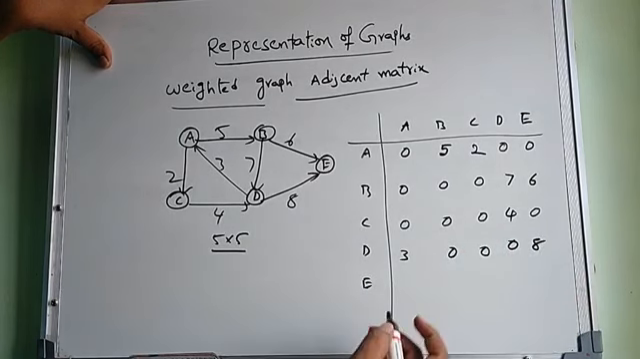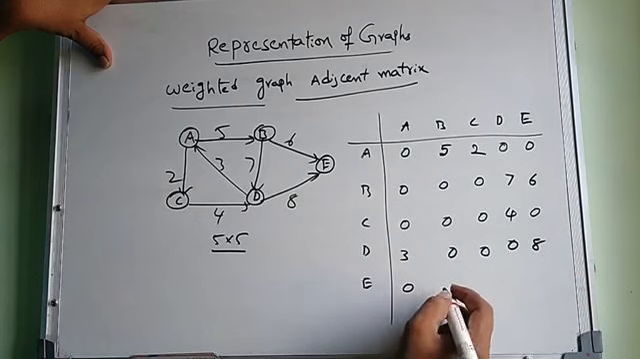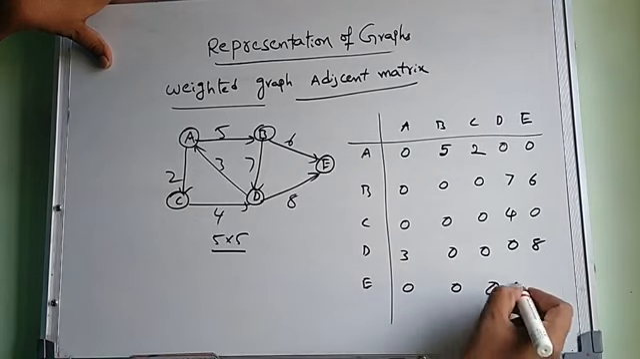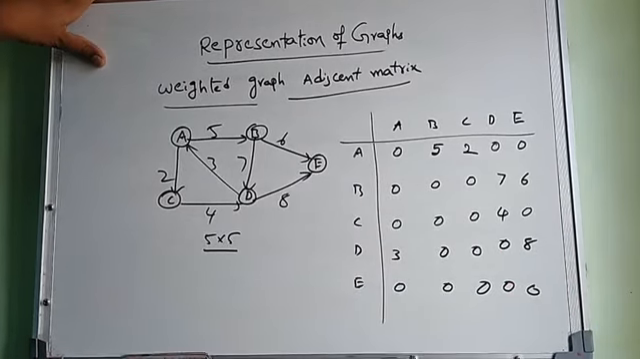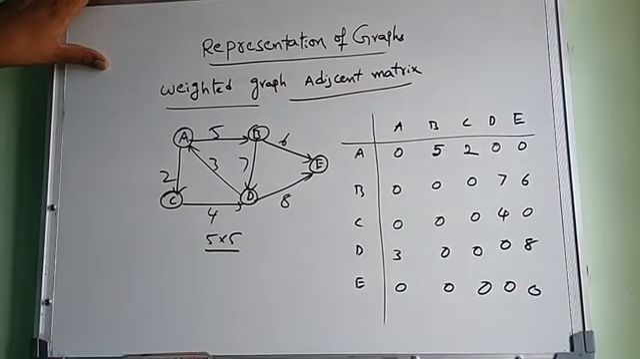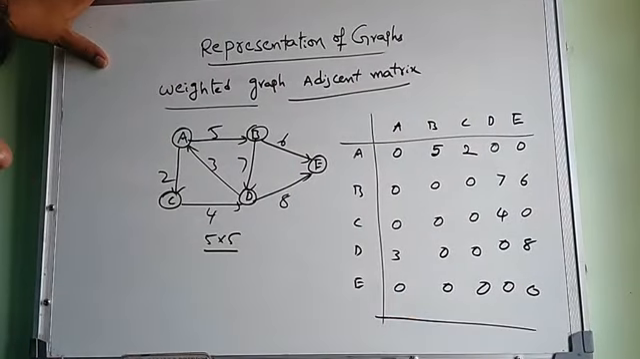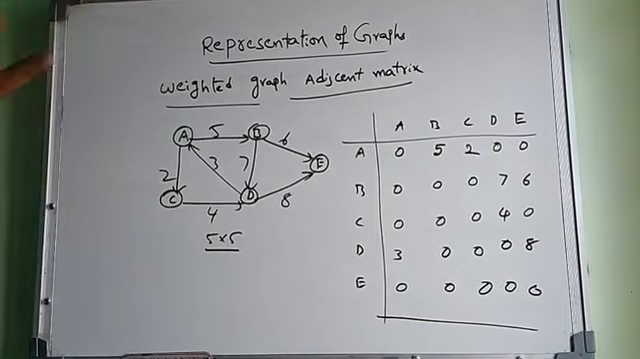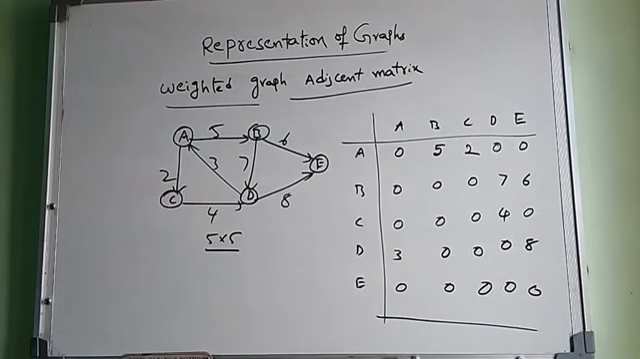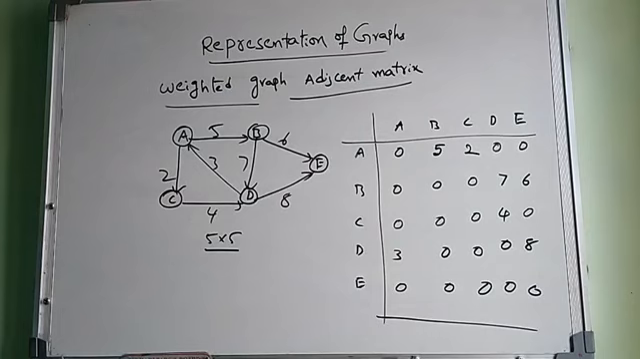Next, E to A, 0. E to B, no. From E there is no forward direction to other nodes, so this is a weighted directed graph adjacent matrix. So this is one way to represent a graph using an adjacent matrix. Similarly, we will discuss the linked list representation in the next class. Thank you.